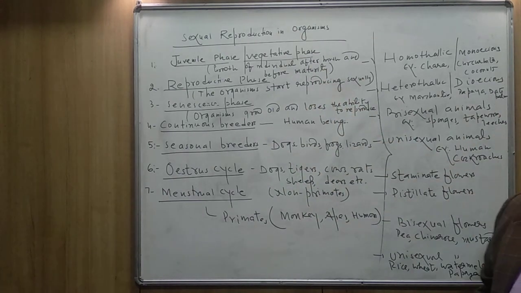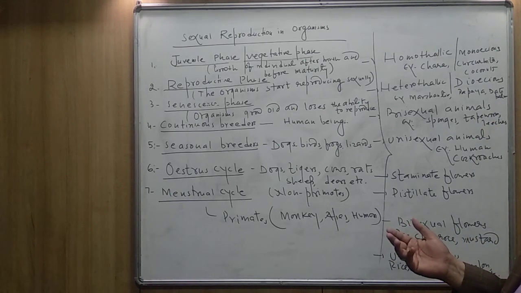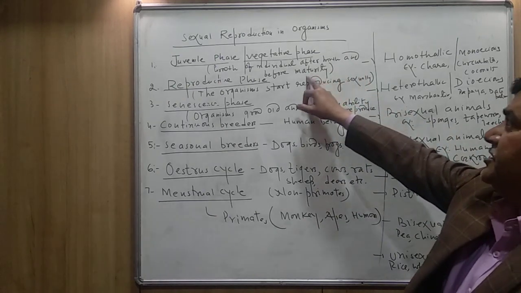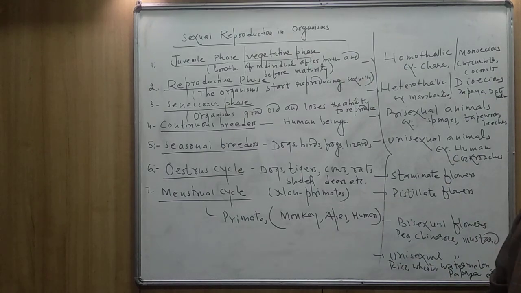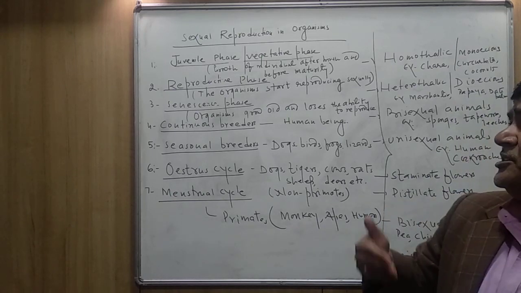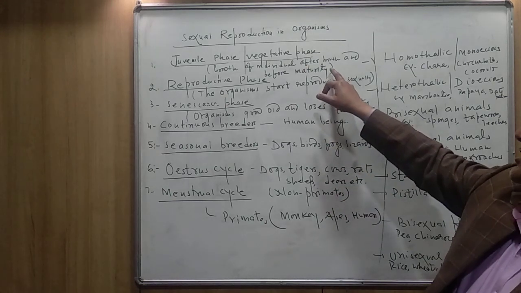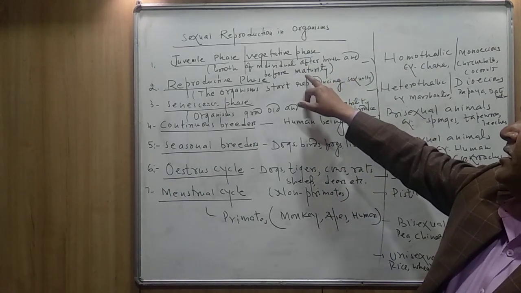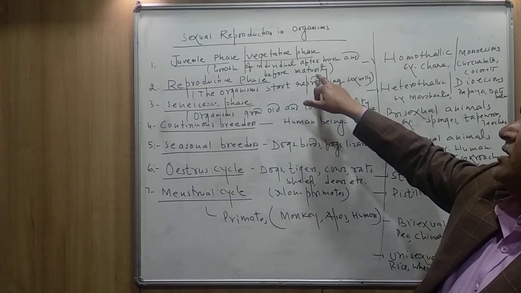Actually, the juvenile phase is the phase of growth of the individual which starts after birth and gets over when the individual reaches sexual maturity.